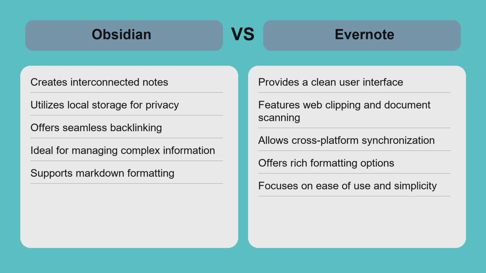When comparing Obsidian and Evernote, consider your specific needs. If you require a system for linking ideas and managing complex information, Obsidian excels with its unique backlink feature. This is particularly useful for academic work or extensive projects.